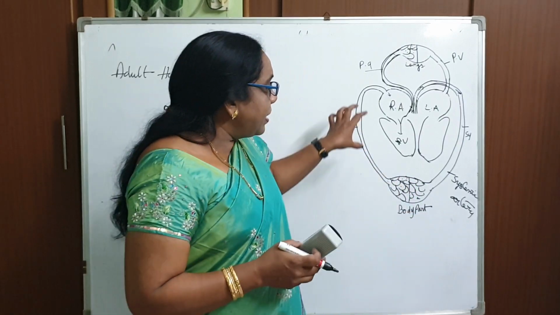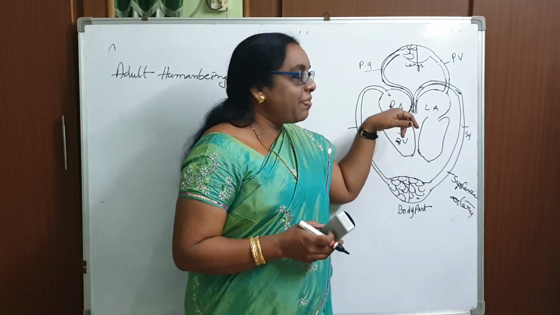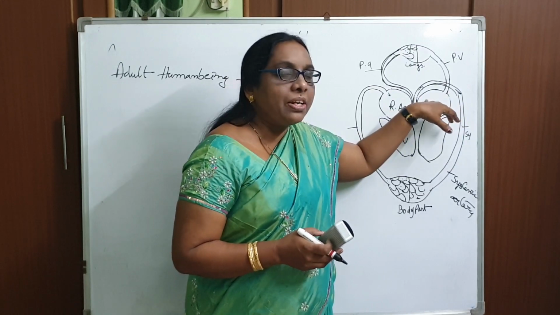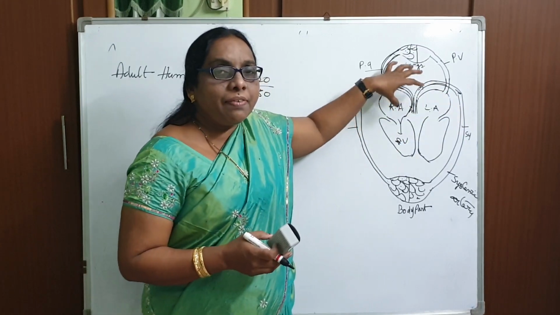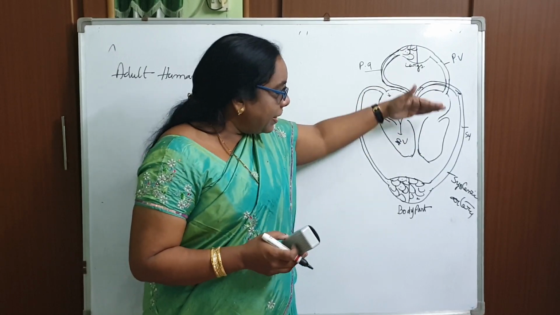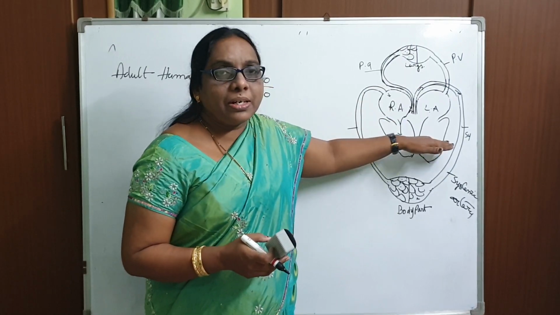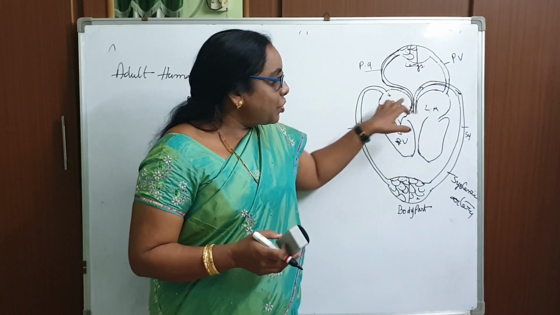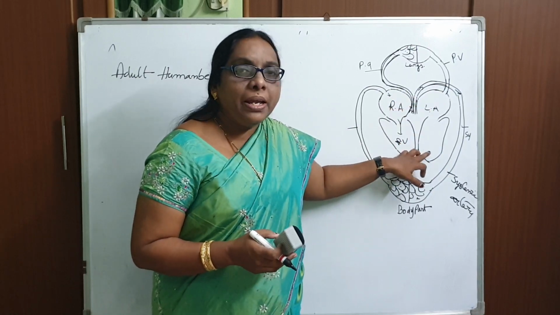Okay, yes. Whenever the right auricle is filled with deoxygenated blood, the left auricle is filled with oxygenated blood. When they are in the contracting stage, and these two are in the relaxed stage, the blood pumps into the right ventricle and the left ventricle. Then these two will be relaxed and these two will contract.